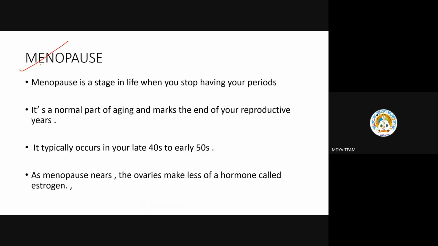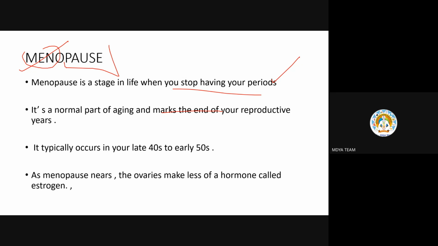Okay. So now menopause. With the name itself, we can understand that meno means related to the menstrual cycle and pause means a stoppage. So it is related to the stoppage of the menstrual cycle. Menopause is a stage in life when you stop having your menstrual cycles or periods. It's a normal part of aging and marks the end of your reproductive years. That means you will no longer be able to conceive.